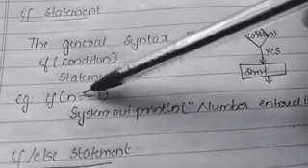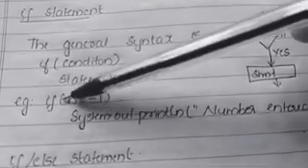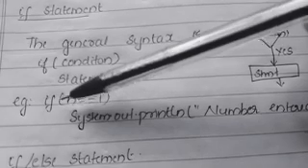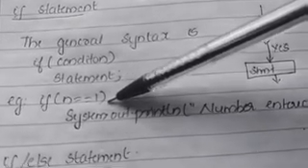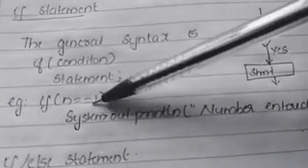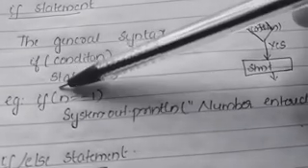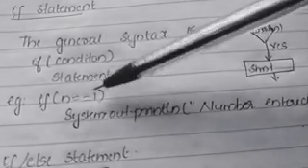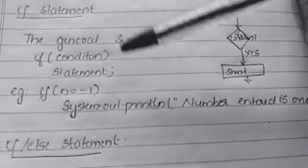So here we are checking a condition, that is if, inside the bracket. Whatever condition we want to check should be put inside the bracket. There is no space over here, that is if n == 1. What is the meaning of n == 1? Here this double equal is an equality operator, isn't it? It checks whether the two expressions on the left and right side of the operator are equal. Whatever value we assign to n, if n equals 1, then we will print a message